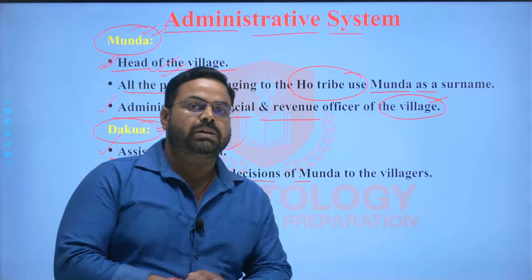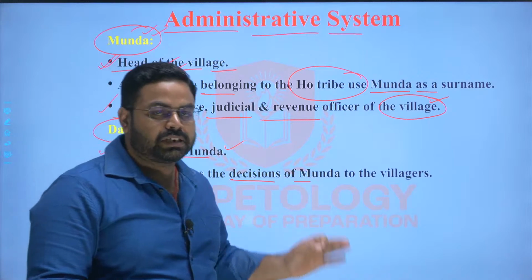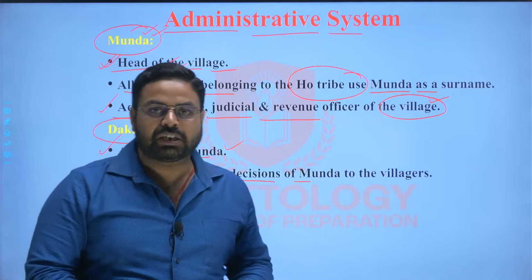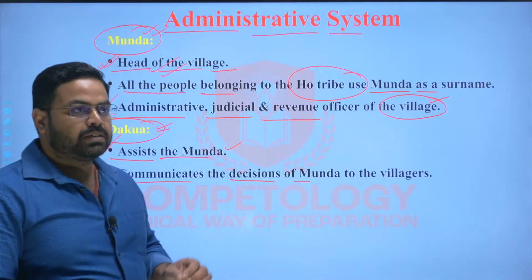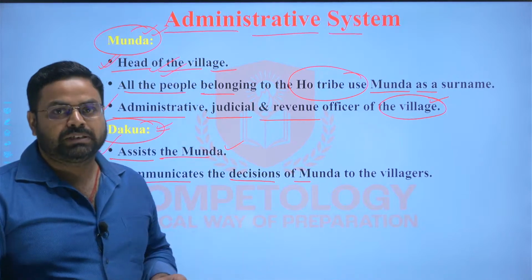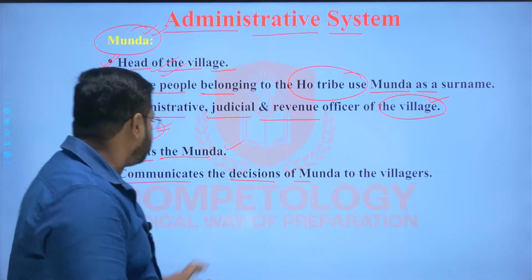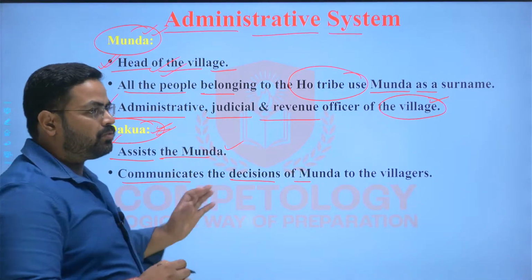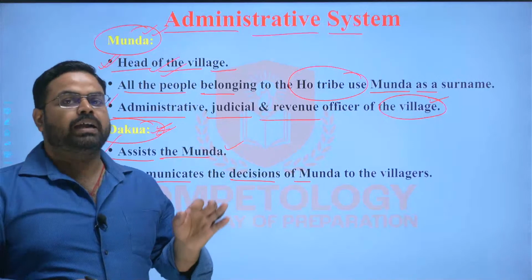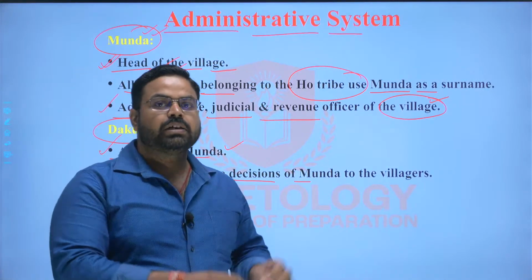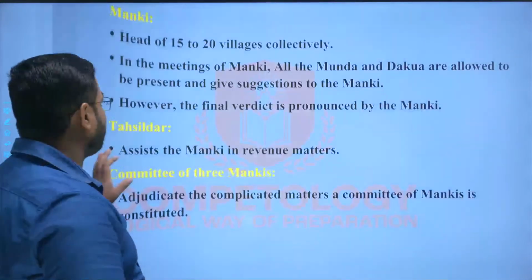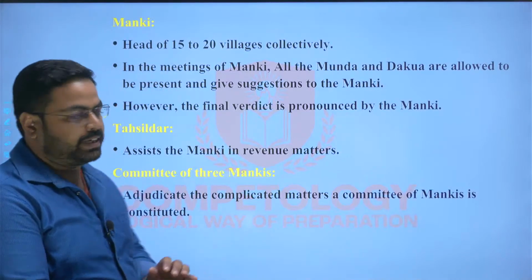It is his responsibility that whatever decision has been taken in the meeting in the village at the Akhra should be communicated to the villagers. Whenever there is a need to convene any meeting of the Panchayat at the Akhra, the Dakua is the official responsible for informing all the officials of the Panchayat about the meeting and ensuring their attendance. Understood? It is a whip type system, like the whip official in the parliament for each party.